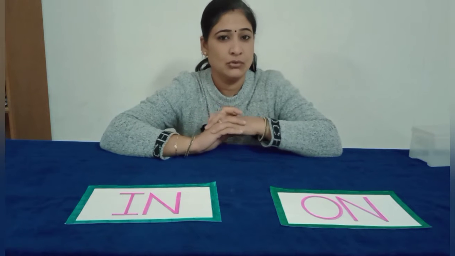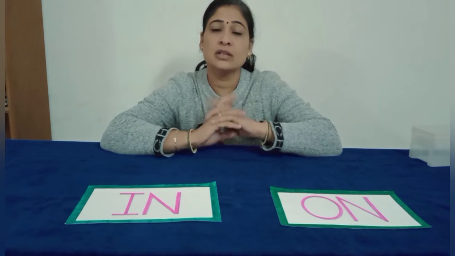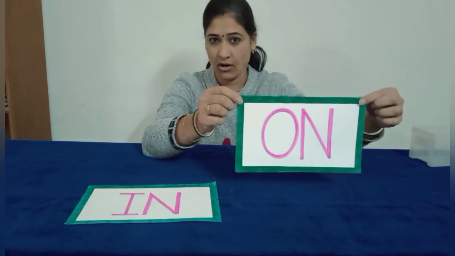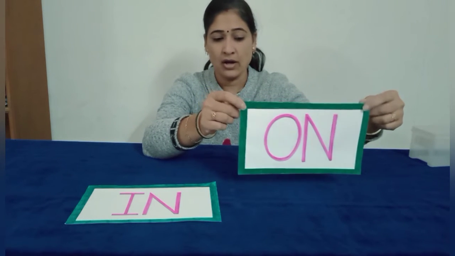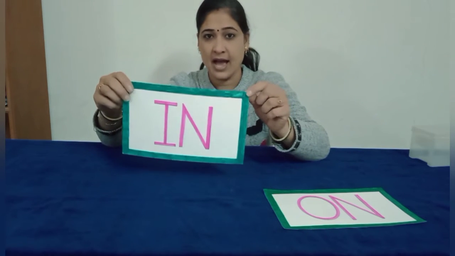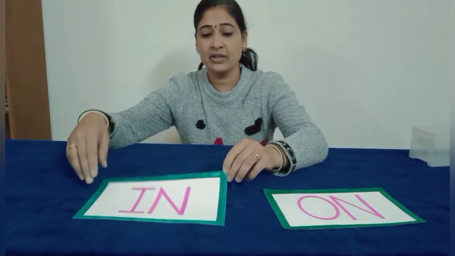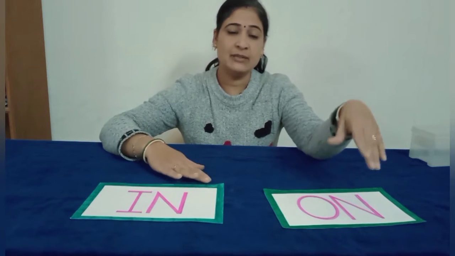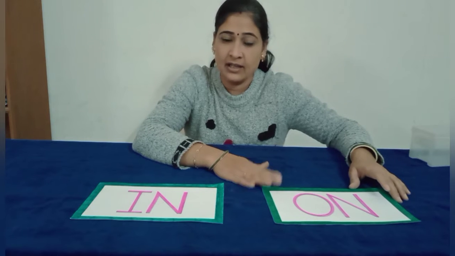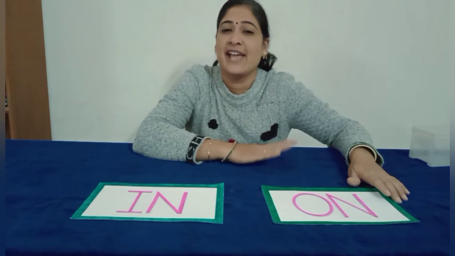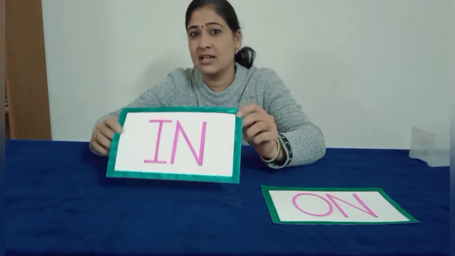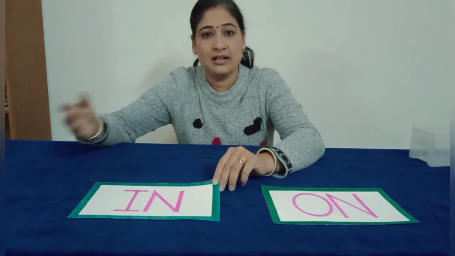Dear students, today I am going to tell you about the two preposition words. First is O-N, on, and second one is I-N, in. When we use the word on, that means the object is on the other thing. Object कहाँ है? किसी चीज के ऊपर. And when we use the preposition in, it means that the object is in the other thing.